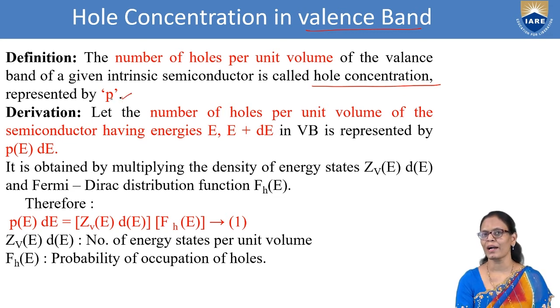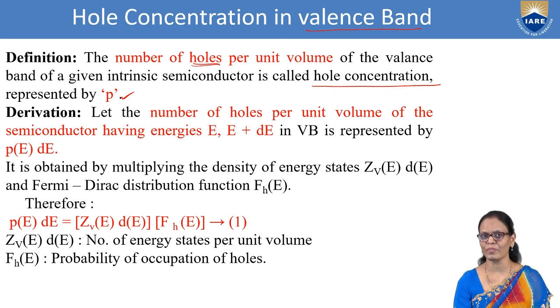Why P? I told you that we are talking about holes here. Holes are nothing but deficiency of electrons. When we say electrons are negatively charged, we consider holes to be positive, a deficiency of electrons. So that is why we generally represent it by P. What does P represent? It represents the number of holes per unit volume, or simply the hole concentration.